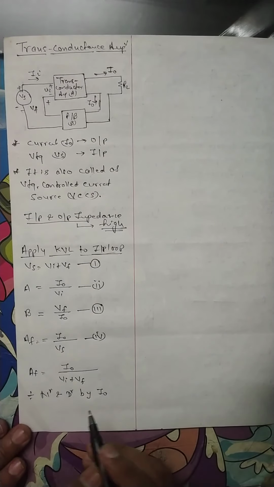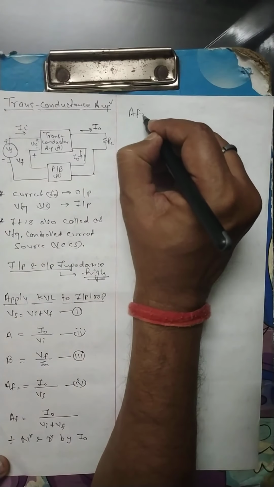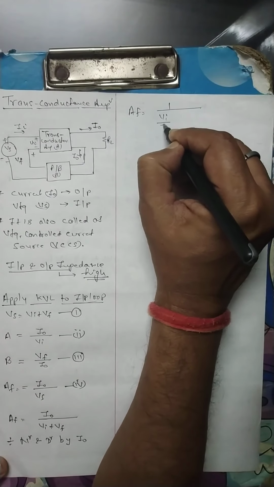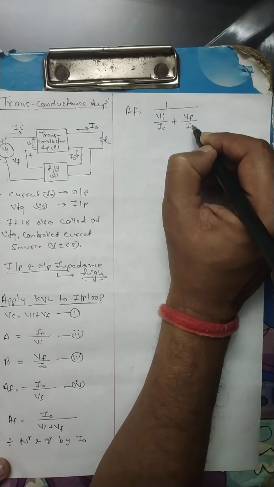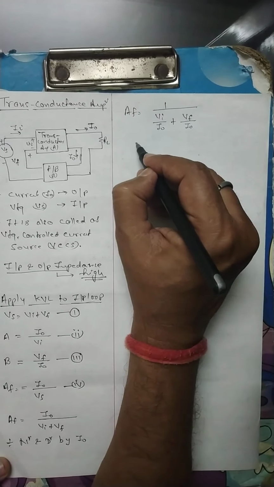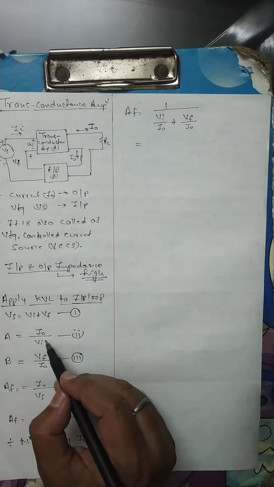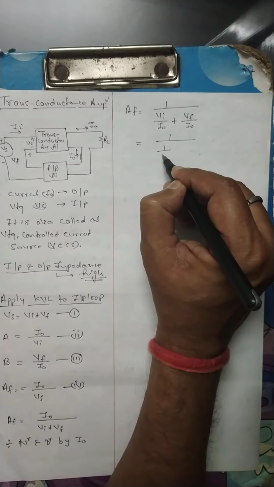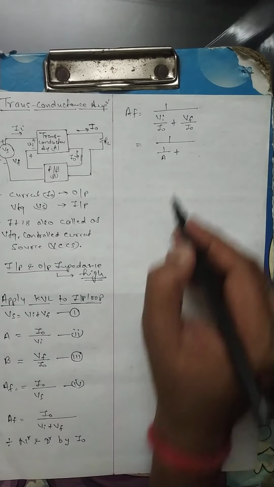So we obtain AF is equal to 1 upon Vi upon I0 plus Vf upon I0. From equation number 2, Vi upon I0 is the reciprocal, 1 upon A, and Vf upon I0 is equal to beta.